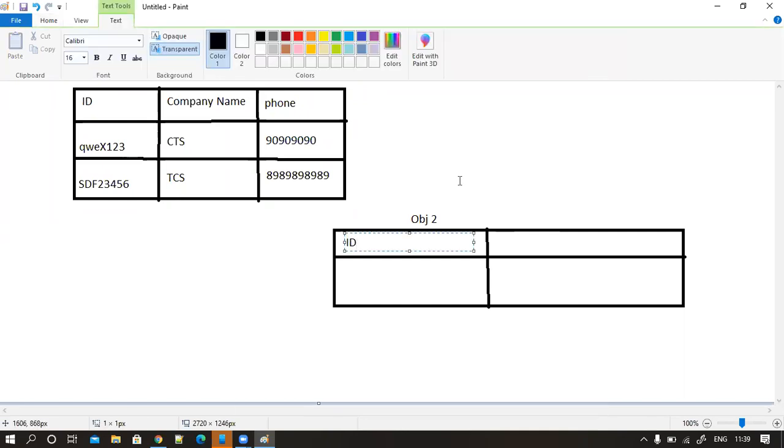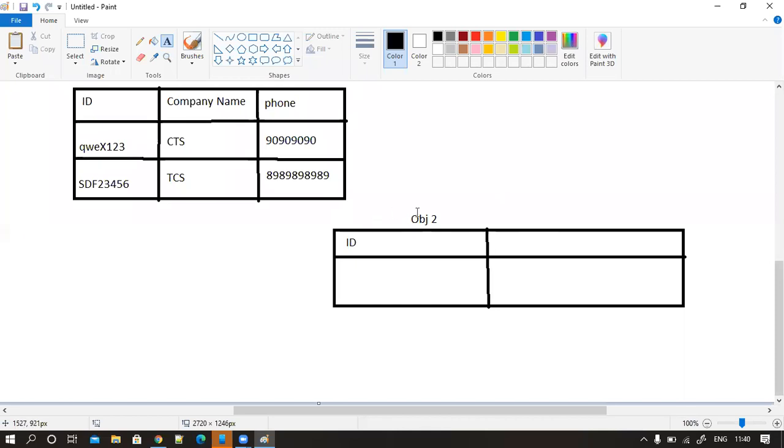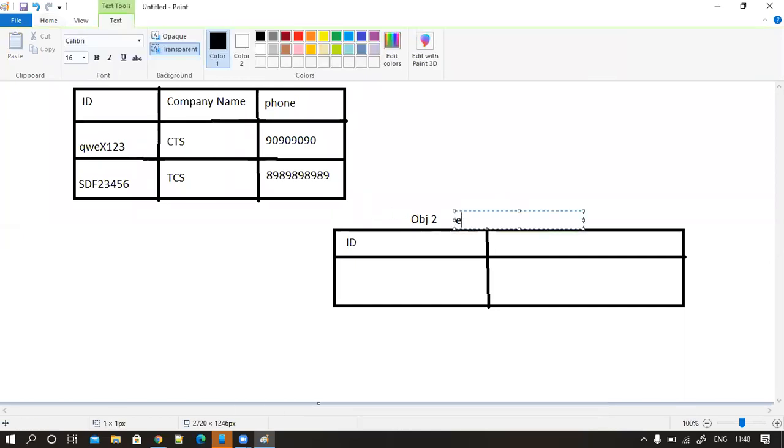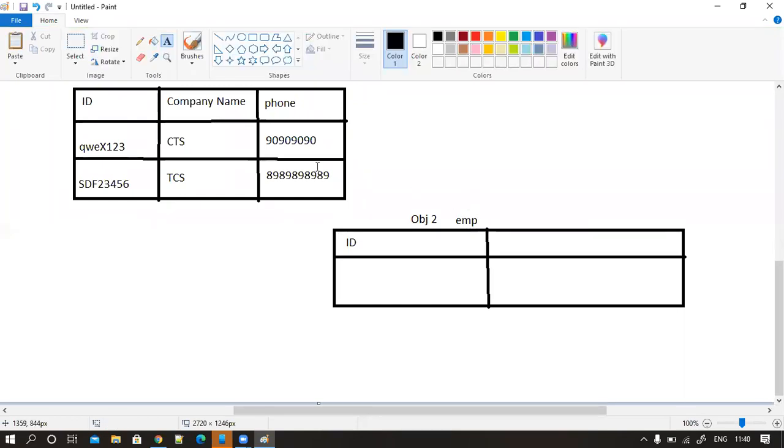Here it has an ID. So now this is nothing but an employee object. Now I want to relate this employee object to this company. Two objects are separate right now, individual. You understood? I'm not touching Salesforce still. Now you want to maintain a relationship between these two objects. Where will you start? You will start from the company or from the employee?